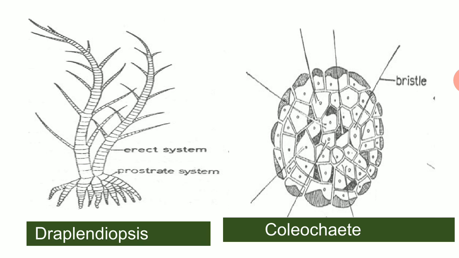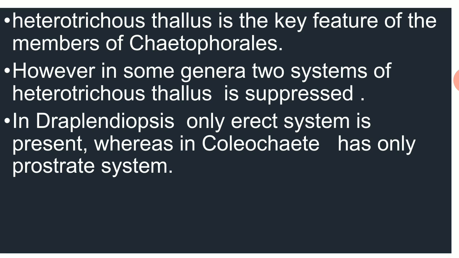Diploidiosis has erect system, whereas the prostrate system is much reduced, and coleochaete has this cushion-like prostrate thallus, and erect system is reduced in some species of coleochaete. Heterotrichous thallus is the key feature of the members of the chaetophorales. However, in some genera, one system of heterotrichous thallus is suppressed. In Diploidiosis, only erect system is present, whereas in coleochaete only prostrate system is found.